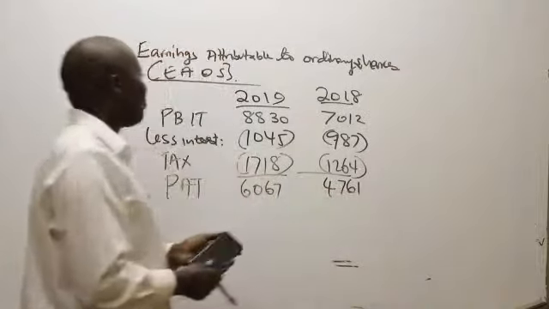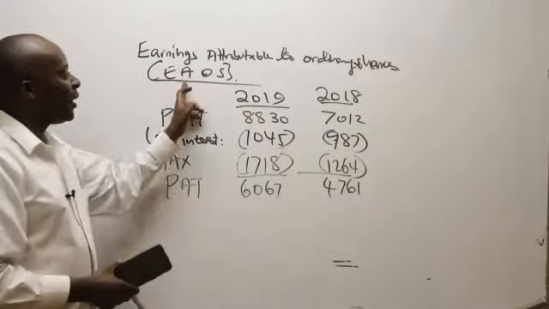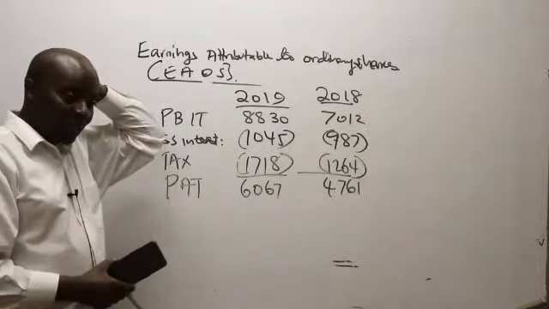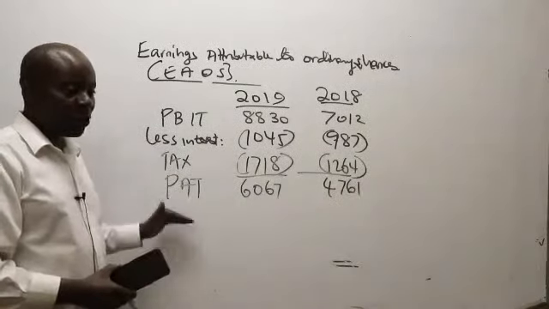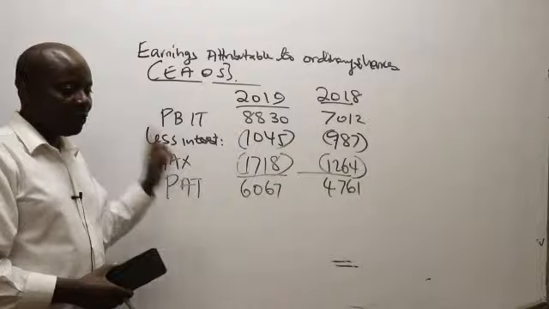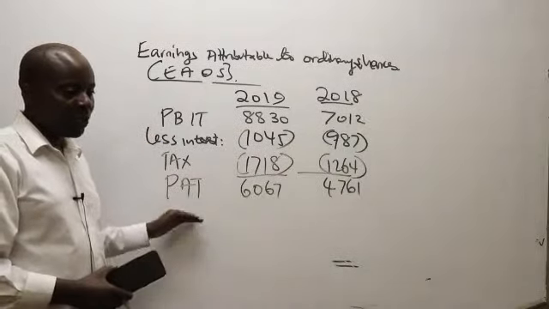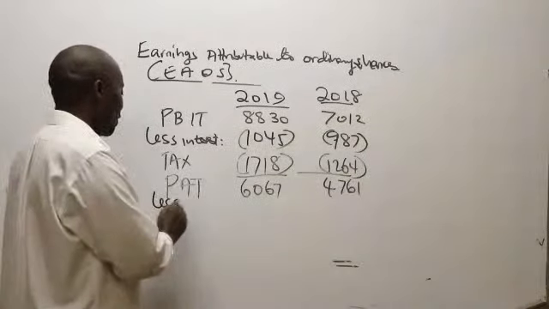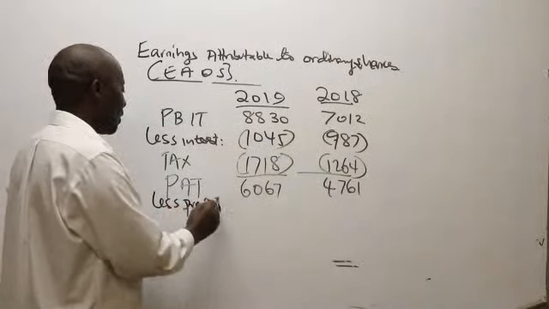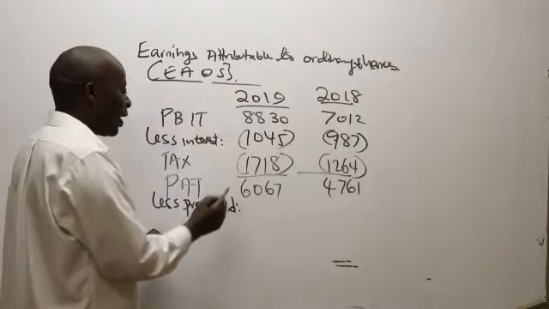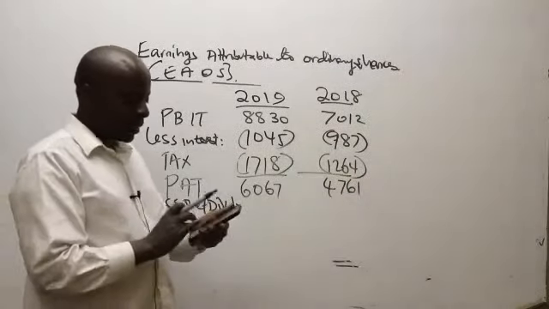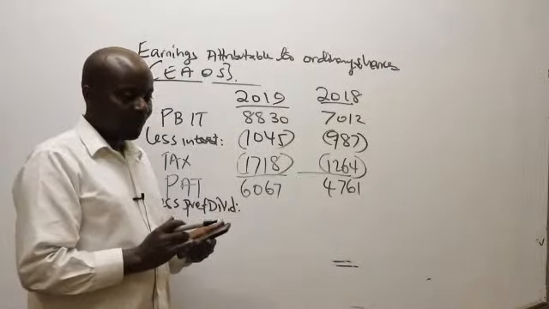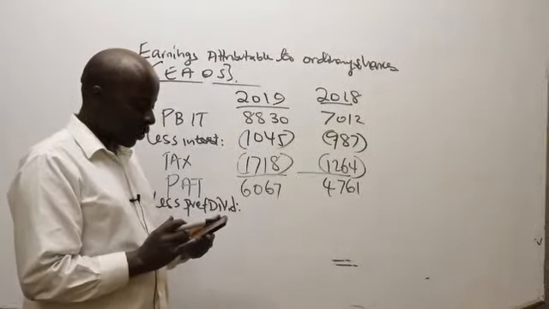So having gotten profit after tax en route to getting the EAOS, what else am I supposed to subtract here? Because I would want to be left with the earnings attributable to ordinary shareholders. Less preference dividends, over how much? 60.